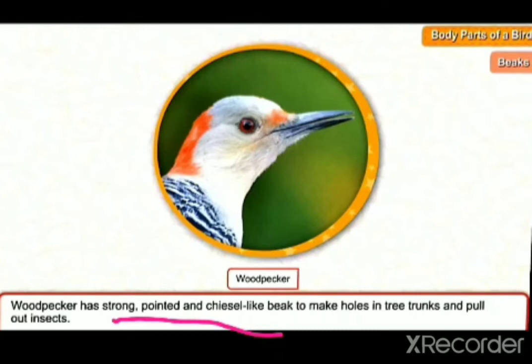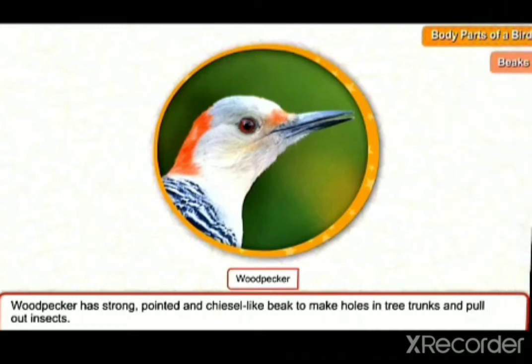If there are any insects or small animals in the trunk, the woodpecker and hoopoe can easily make holes in the tree trunks as they have strong and pointed beaks, and they can pull out the insects or animals for their food. You can see the picture also.